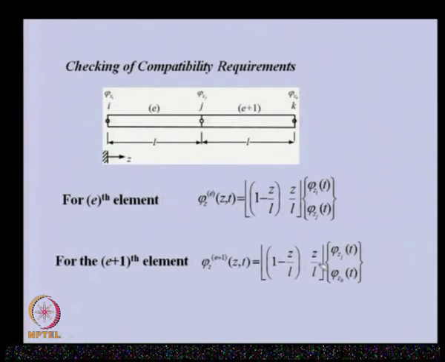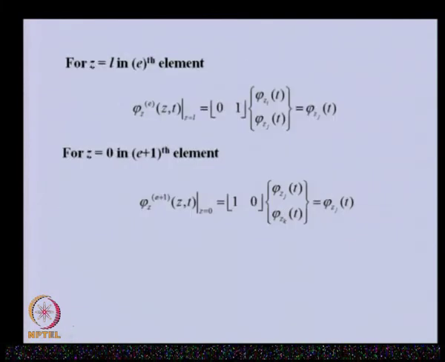So, using these two we can predict. From the first we can predict the angular displacement in the Eth element, and from the second we can predict for the E plus 1th element. But at the common node we can predict from this element and also from this element, and we need to see whether this prediction is the same or not. So, let us see for the Eth element, if we substitute Z is equal to L, which corresponds to the jth node.